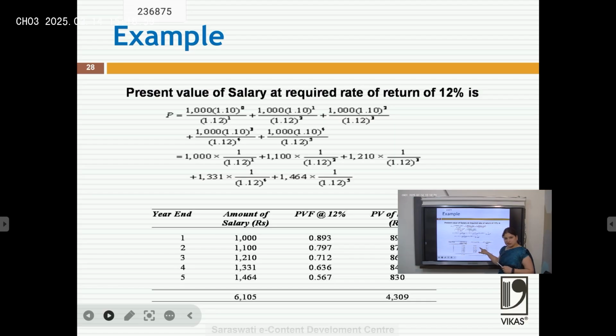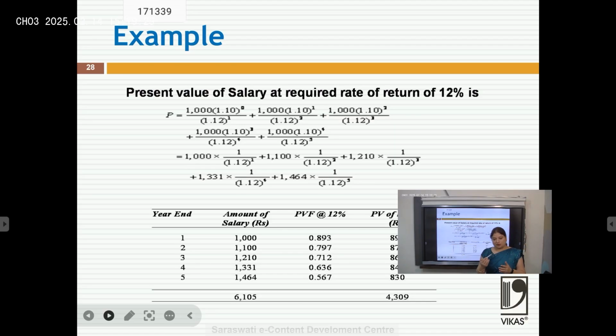What it is saying is, the value of 1 rupee, if I am getting it after 1 year and the rate of interest is 12%, is 0.893 only. 1 rupee is not equal to 1 rupee, that is equal to 0.893. My salary has increased to 1464, and 1 rupee discounted at 12% has the value 0.567. So the value of 1464 is 830 only.